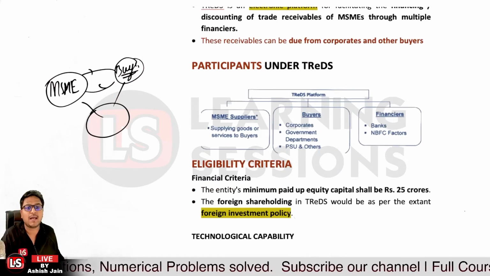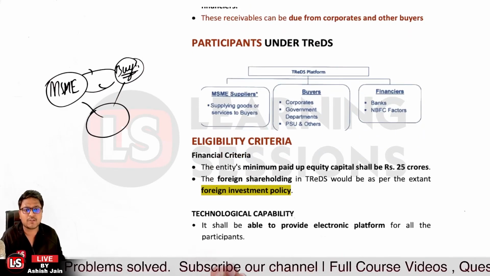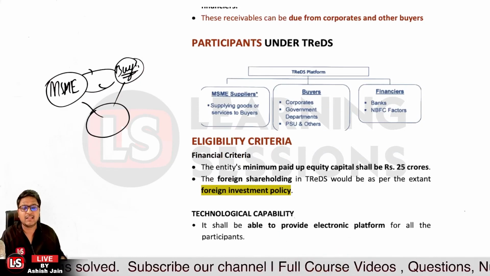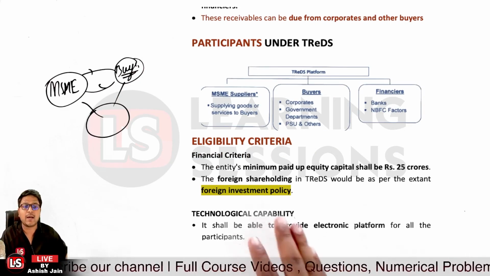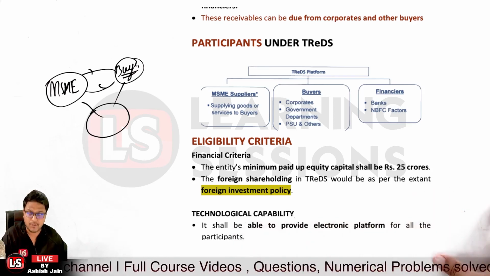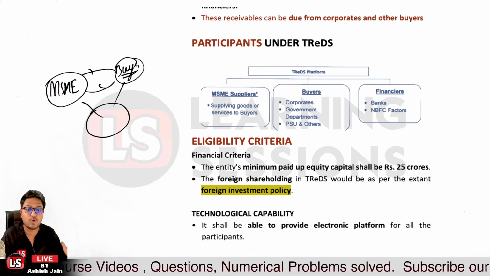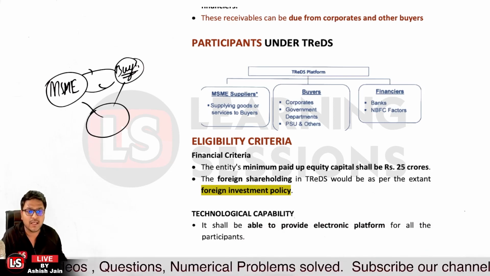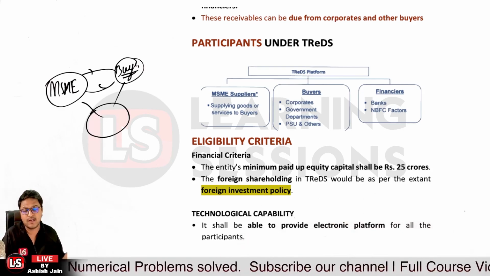And after that, it's related to eligibility criteria. Now, there are two types of criteria. First of all, it's related to financial criteria, and then it's related to technological capability. First of all, it's related to the entity's minimum paid up equity capital. The entity's minimum paid up equity capital must be 25 crore rupees, and the foreign shareholding in TReDS would be as per the FDI policy or foreign investment policy only.